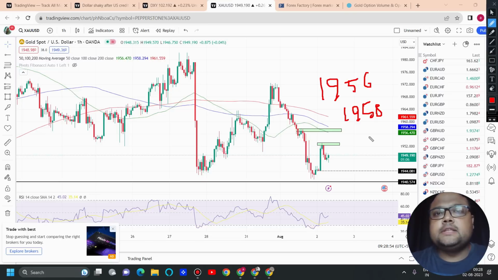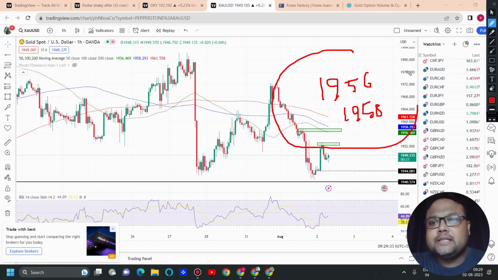So 52-53 is the first resistance, and when the volatility of the market is low, if the market reverses, if you see the market struggling around the area, you can click on the sell button. On the other hand, if the market shows volatility, and you see price rejection from above around 1956-58, you can also take a sell there. But yes, wait for the confirmation. If you see the market standing at 1956-57 with a big green candle, obviously you need to use your common sense, because no level is permanent in the market. So these are the two resistances for the day.